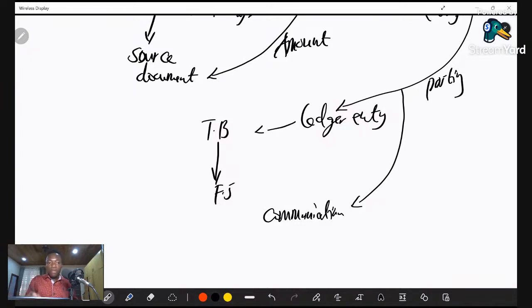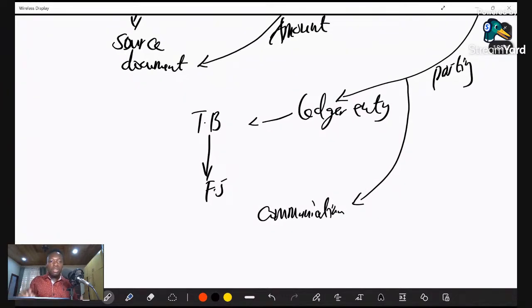You communicate through the financial statement that has been prepared by the business. So you communicate to people who may have interest in one way or the other in the affairs of the business. And we call those people users of financial information.